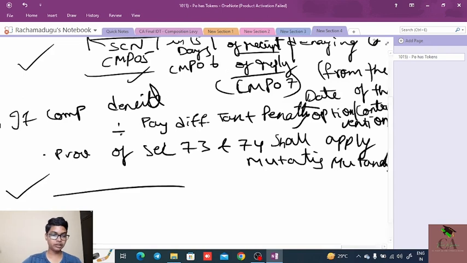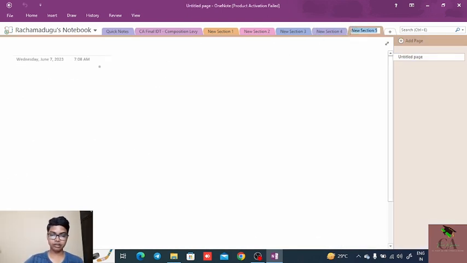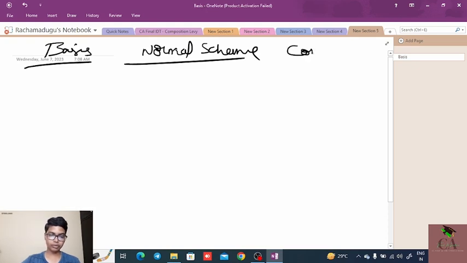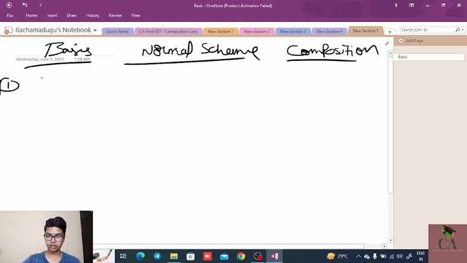And in the last session, we will discuss the difference between the normal scheme and the composition scheme. First point is the levy section.